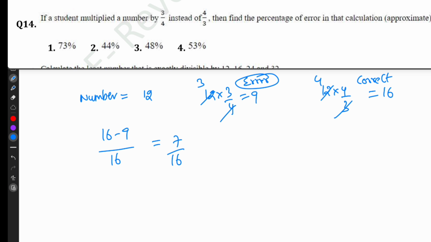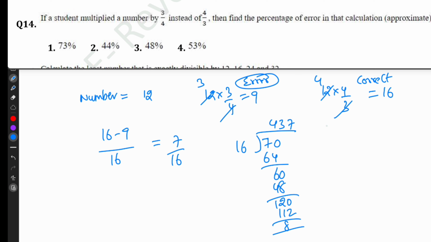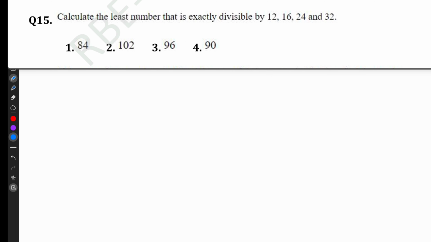Now we have to find the percentage. 16 4s are 64, balance 60. 16 3s are 48, 120. 7 times 112, balance 8. So 43.7%, approximately 44%.